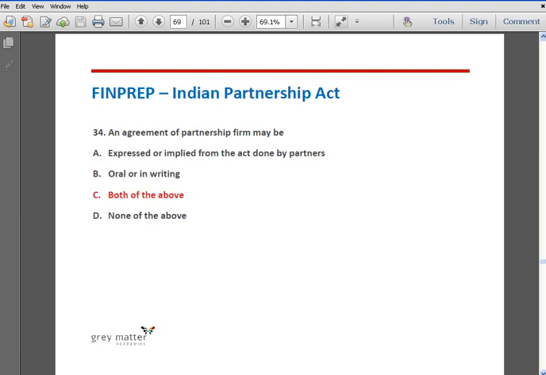The correct answer is option C. The partnership deed is a document which contains the terms and conditions of partnership. Such agreement may be oral or written, express or implied.